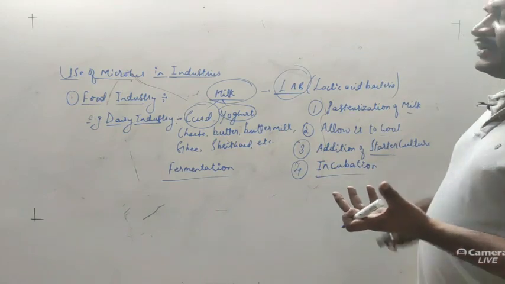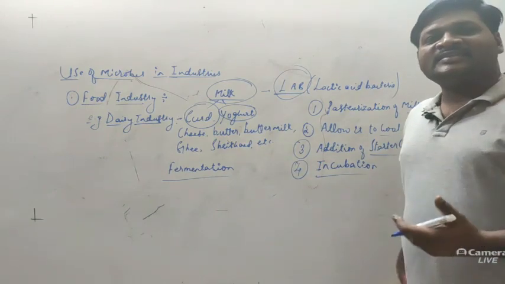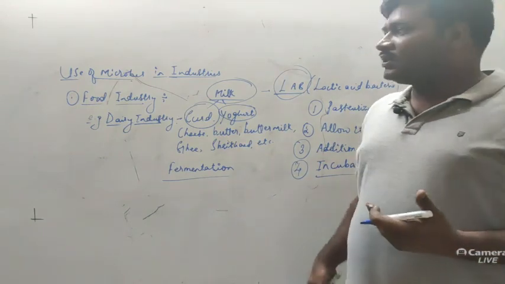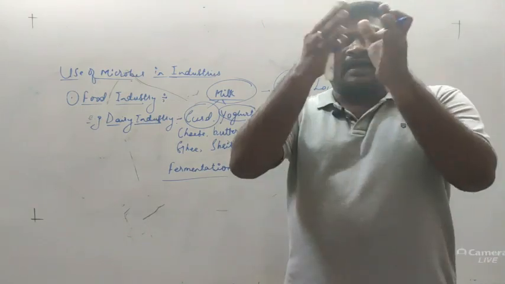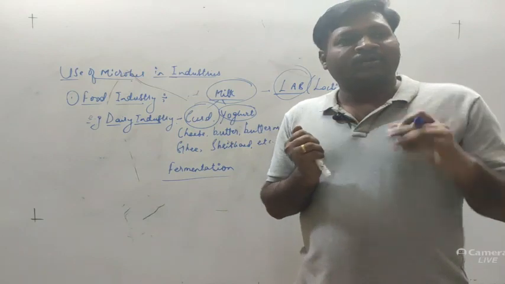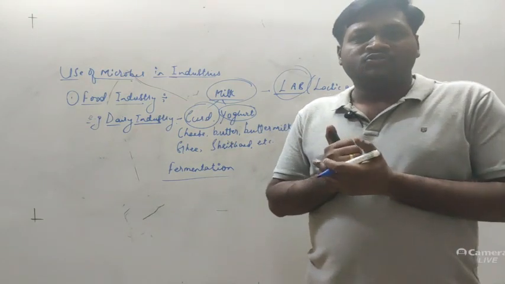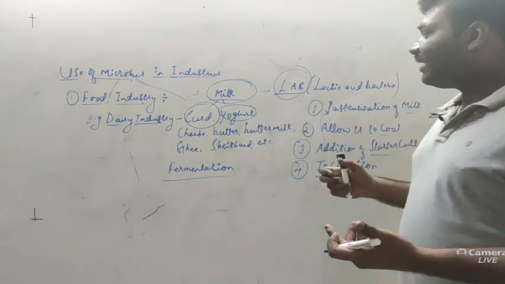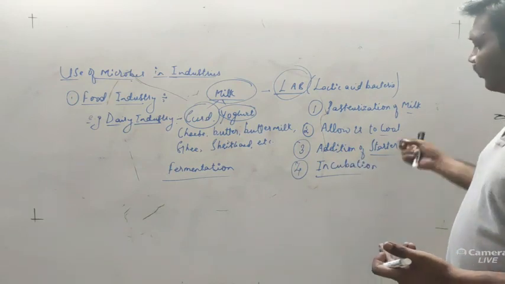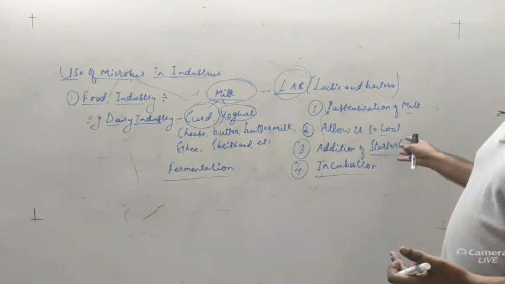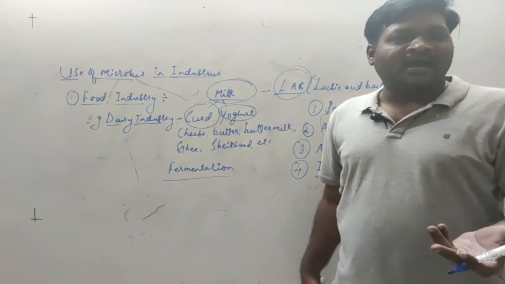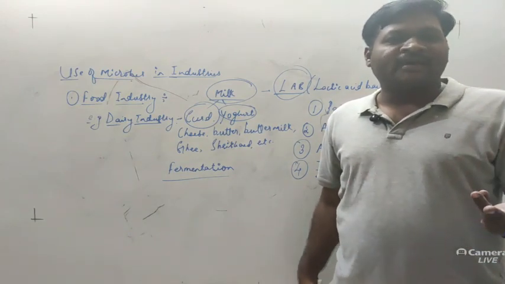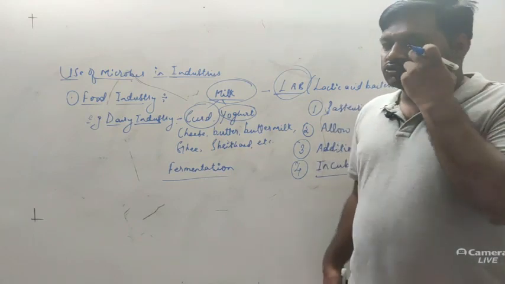But here in the industries, as we know, the industries are producing the product in a larger amount. So they are producing in large fermenter tanks, so it may be in tons. So the amount is much greater than the amount that we are producing at home. So that product will require a large amount of time. Instead of 12 hours, it may require 48 hours. It may require 72 hours also.